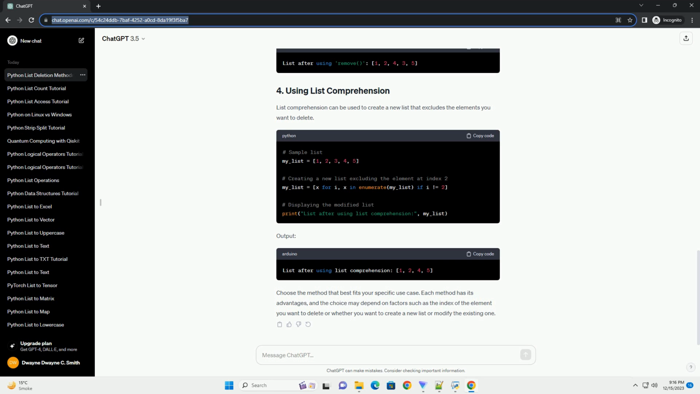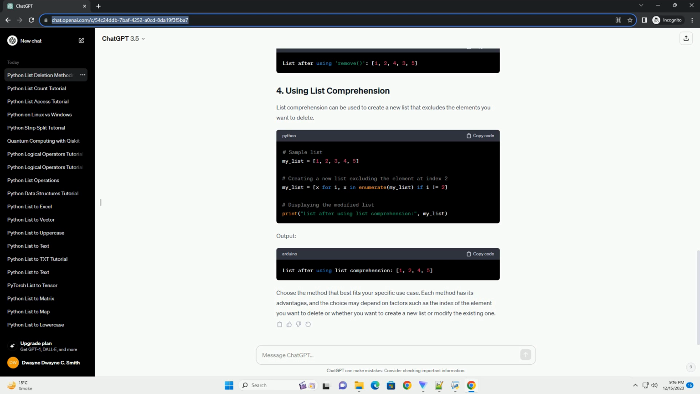Output. The pop method removes and returns the element at the specified index. If no index is provided, it removes and returns the last element by default. Output. The remove method removes the first occurrence of a specified value. It does not require specifying an index. Output. List comprehension can be used to create a new list that excludes the elements you want to delete.